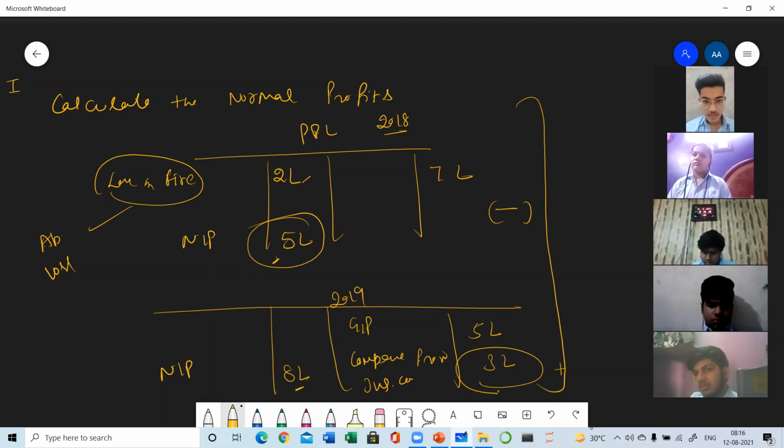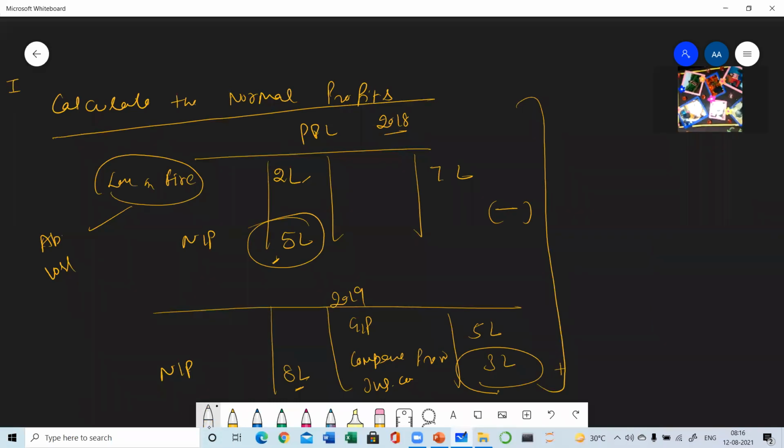So what will be the formula to calculate the normal profits? Note down. Formula will be add abnormal losses, because they are already subtracted. So to nullify the effect of the abnormal losses, you have to add it back, and subtract abnormal gains or profits. Why are they subtracted? Because they are already added.